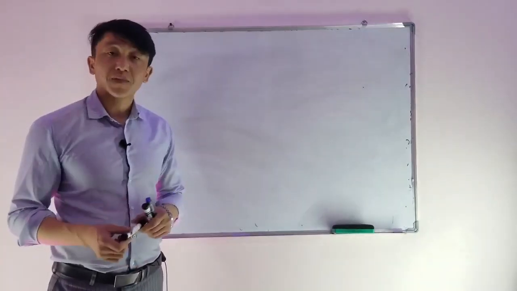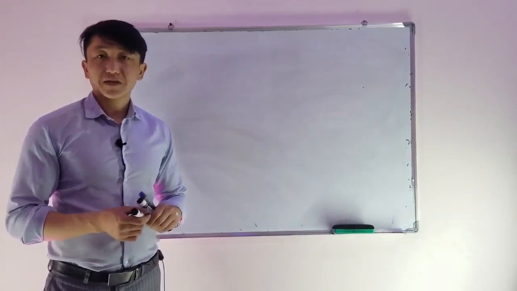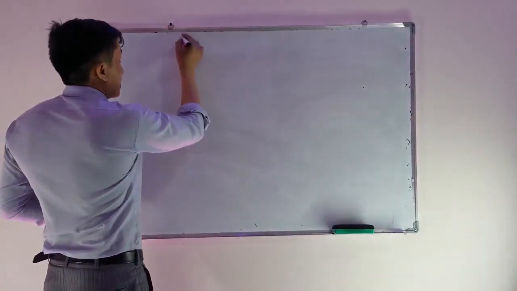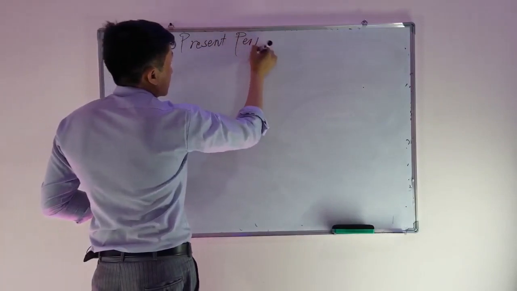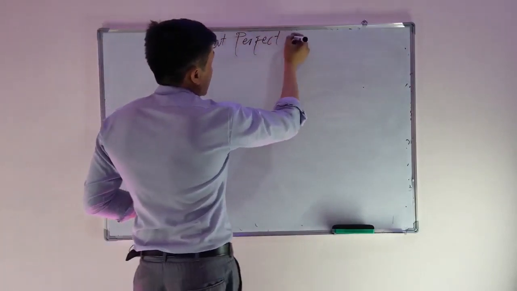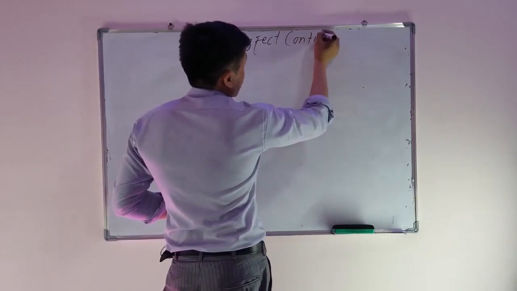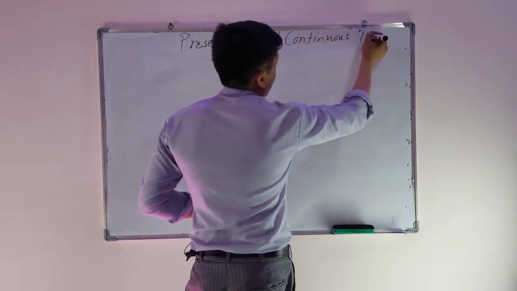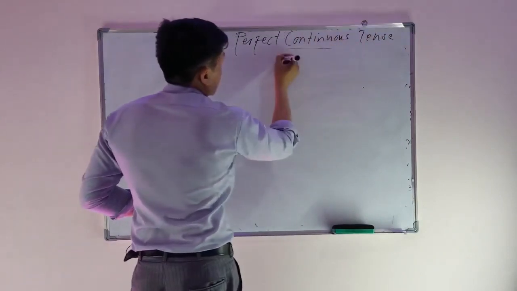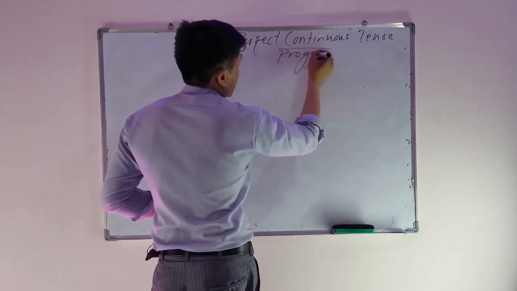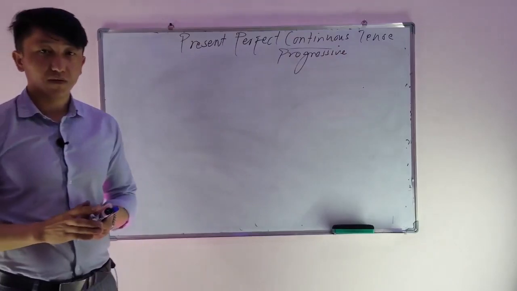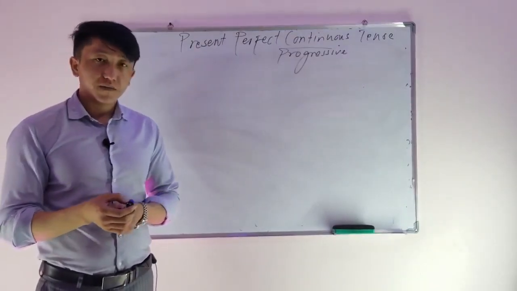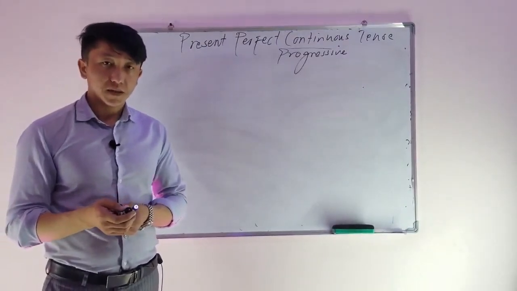Hi again. In this video I'm going to talk about another tense, and that tense is present perfect continuous tense, or we can also say present perfect progressive tense. Present perfect continuous tense or present perfect progressive tense. Now, as is clear from its name, we have ing form here.